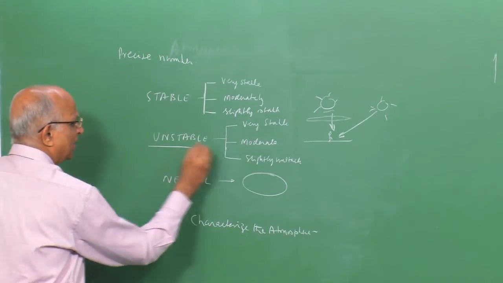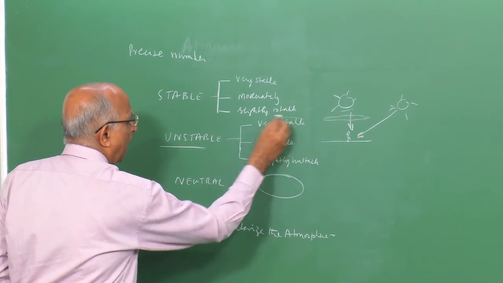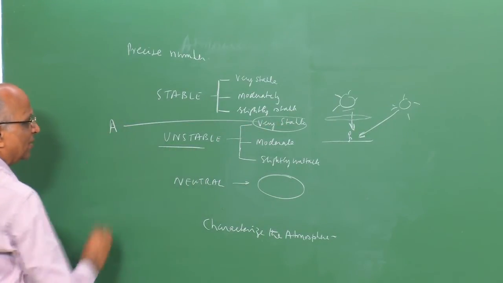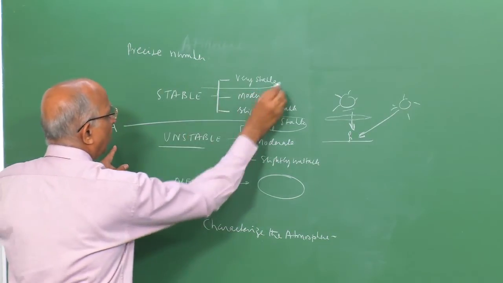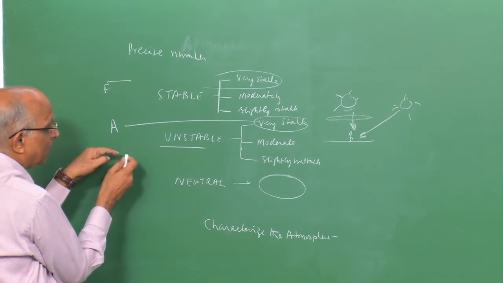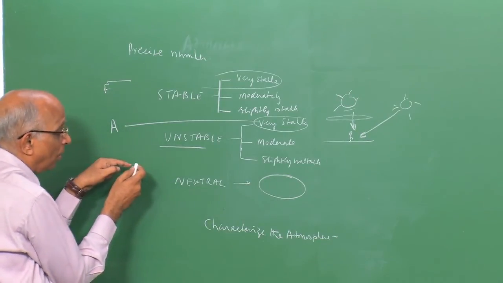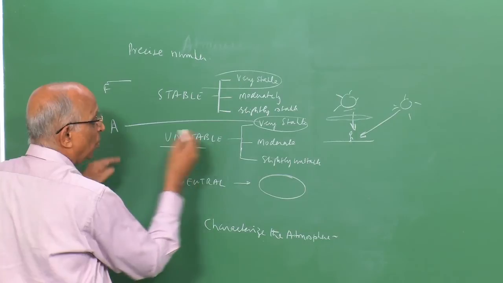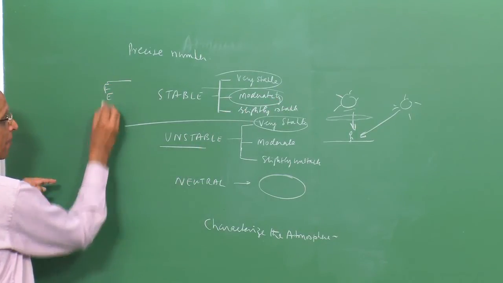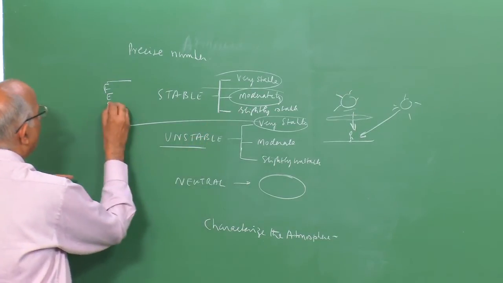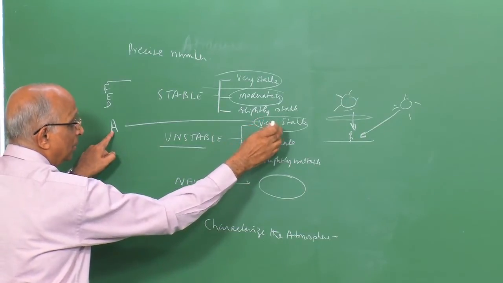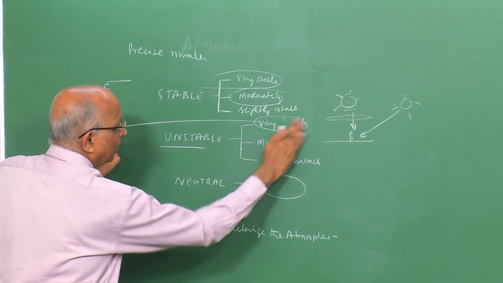What he did was, he said the very stable, highly stable, he calls it as highly unstable, I am sorry, he calls it as A, very stable, he calls it as F, and in between A and F, you have 4 other categories, and those could be, well, it could be moderately stable, he calls it as E, it could be slightly stable, calls it as D. Well, it is very stable, very unstable, I should have written over here, very unstable.